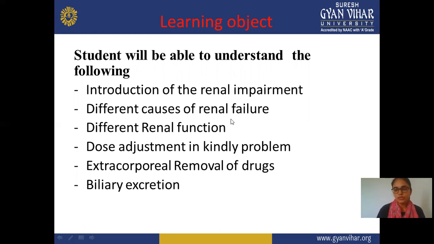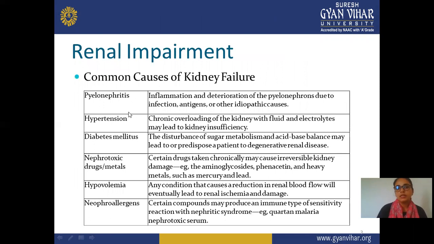So these are the basic learning objectives we should know before starting this lecture. Renal impairment is a common cause of kidney failure. Kidney failure is also known as renal impairment. There are some diseases or conditions when renal failure occurs, and these are the observations for renal impairment.